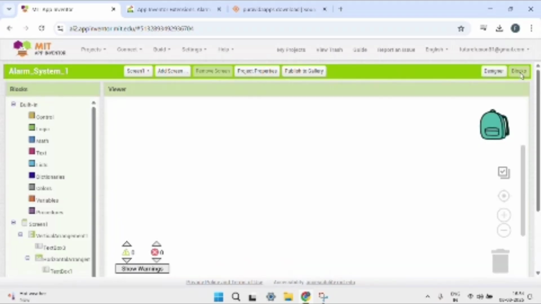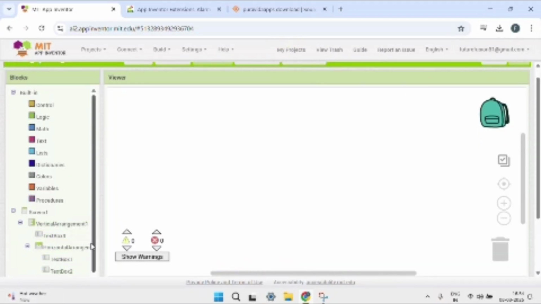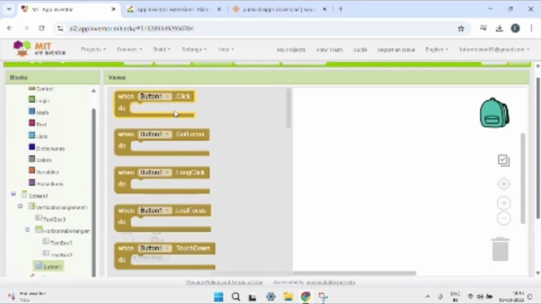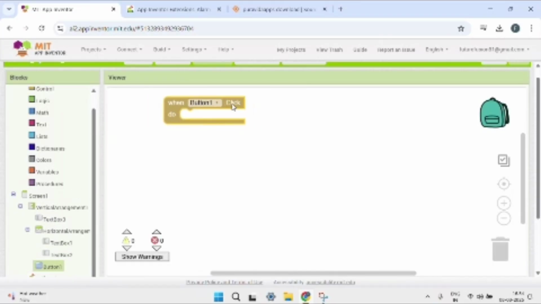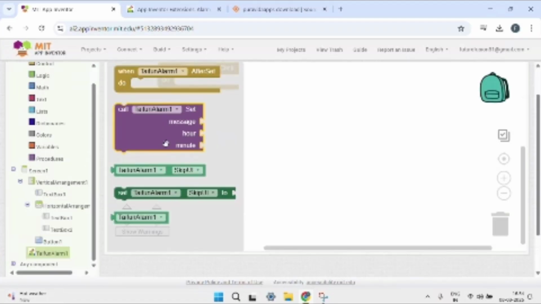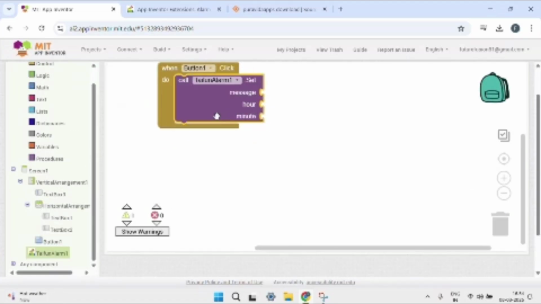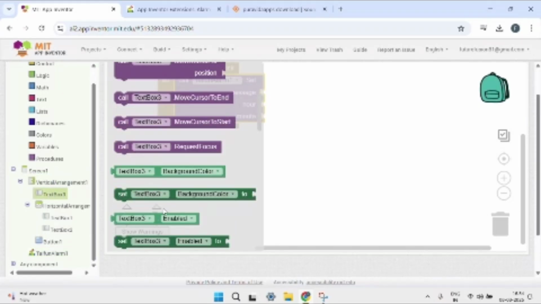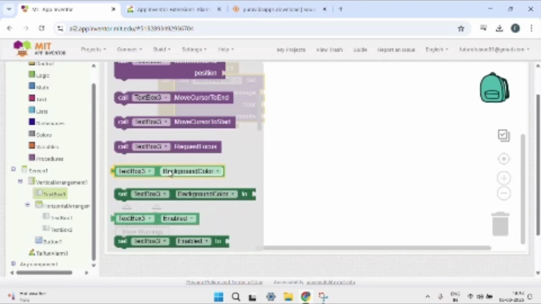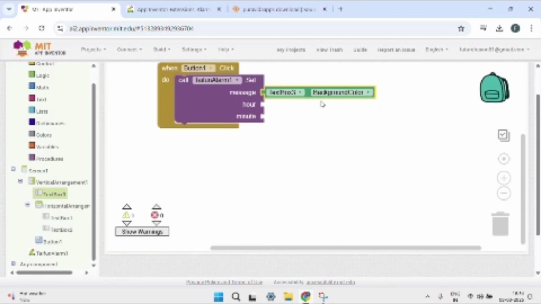Click on the blocks section, and now we have to search for the button. Take the first option, when button is clicked, and go to this alarm extension and keep it here. Select text box, search for text box color dot background and keep it here.